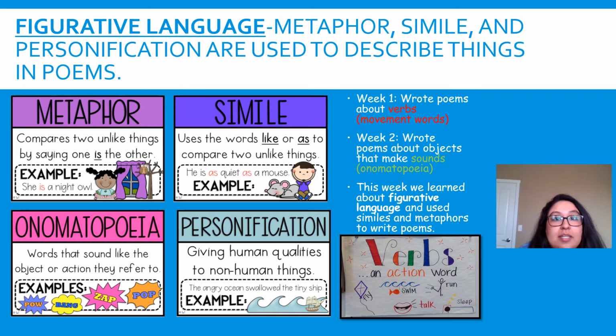We've also created poems using movement words or verbs, and we've used poems that have onomatopoeia in them, and we created a poem that has onomatopoeia in it, which are sound words like pow, zing, zap. This week we had another opportunity to create another poem using more figurative language, and we're going to take what we've learned the last few weeks to build a poem about ourselves this week.